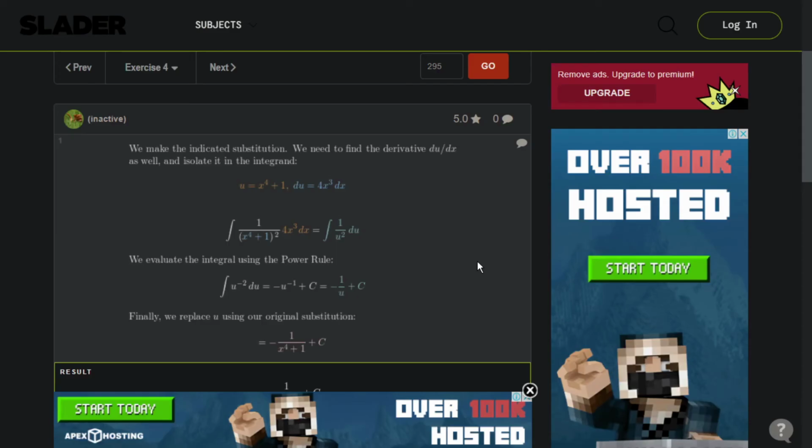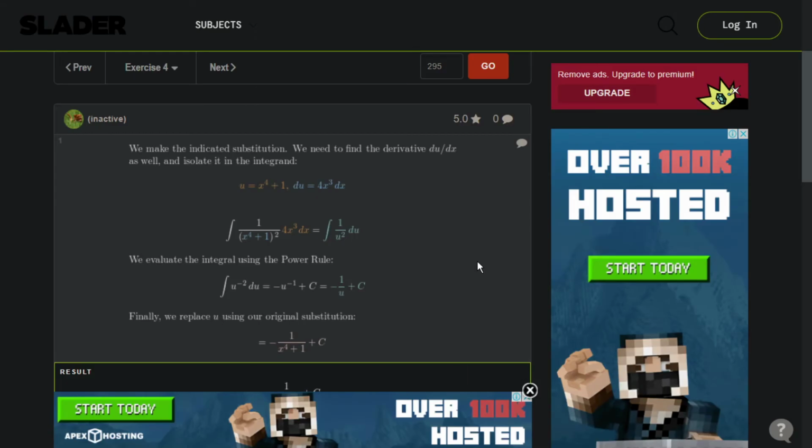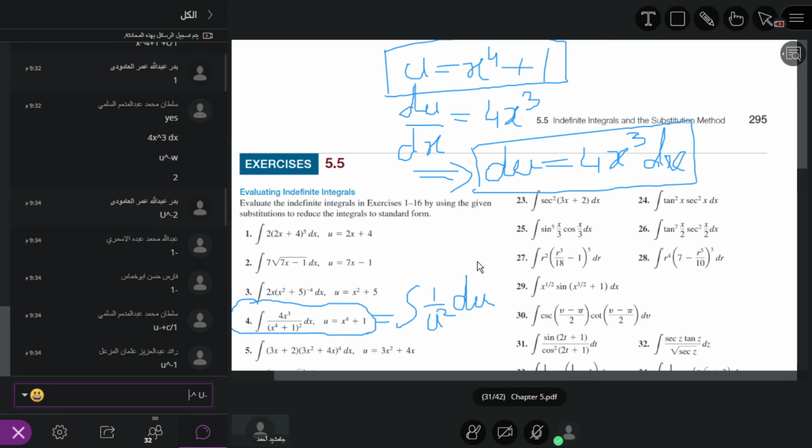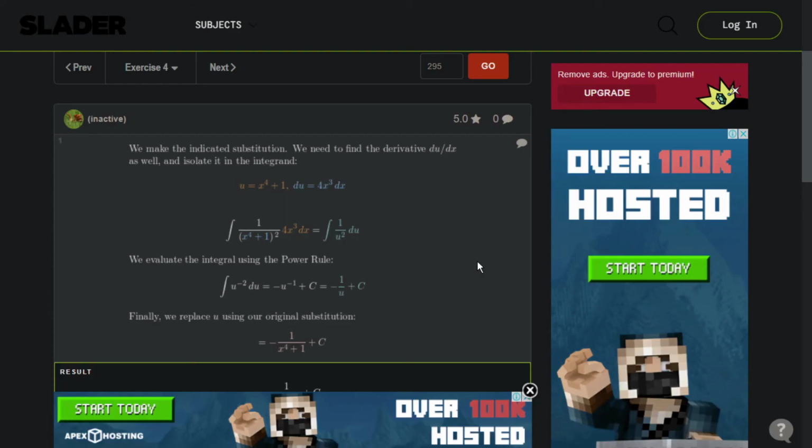So u power minus 2 plus 1, minus 1. Yes. So u power minus 1 divided by minus 1 — yes, Sultan, you are correct — is minus 1 over u plus some constant. Now what is u? u power minus 1 divided by minus 1.